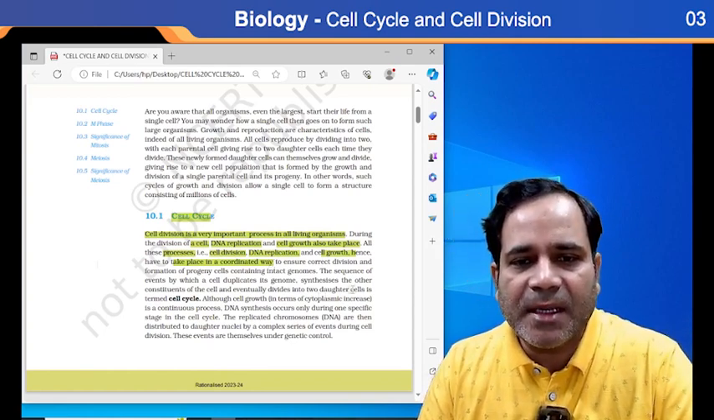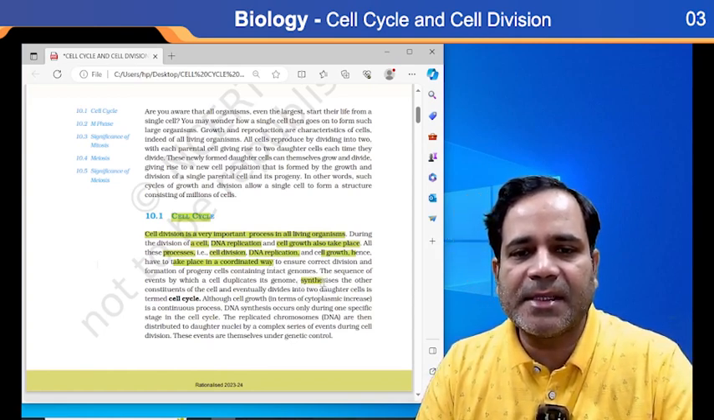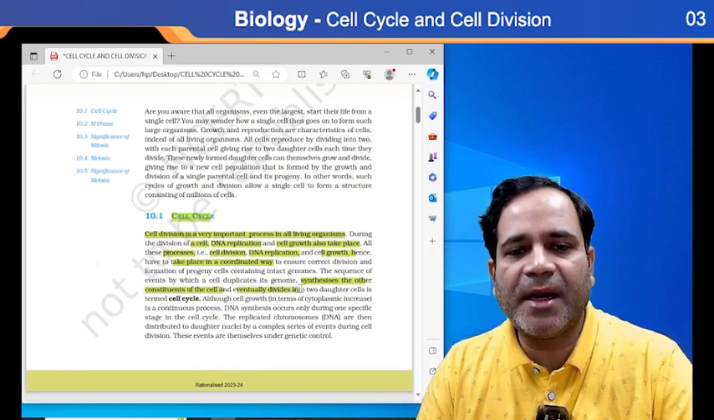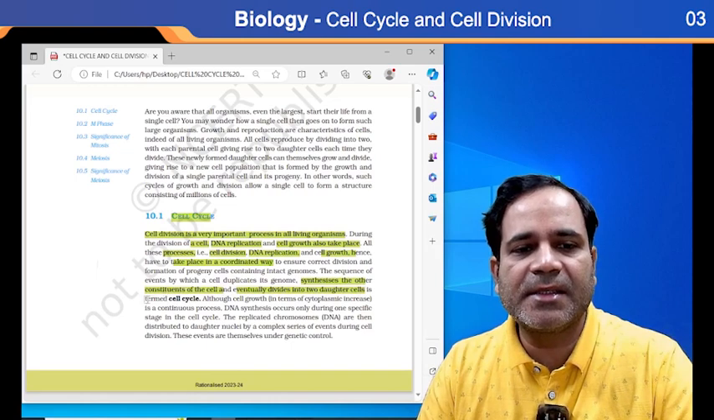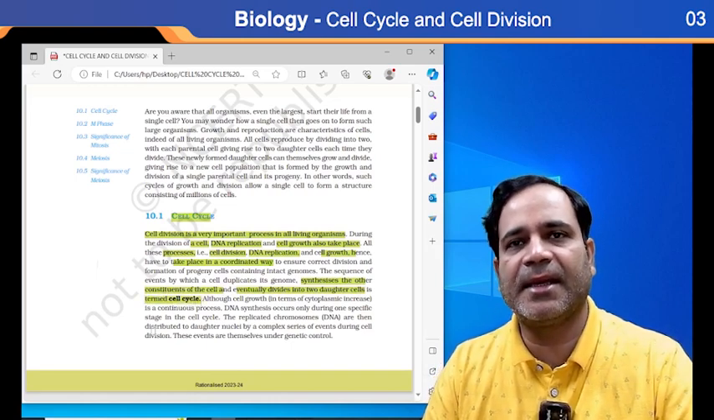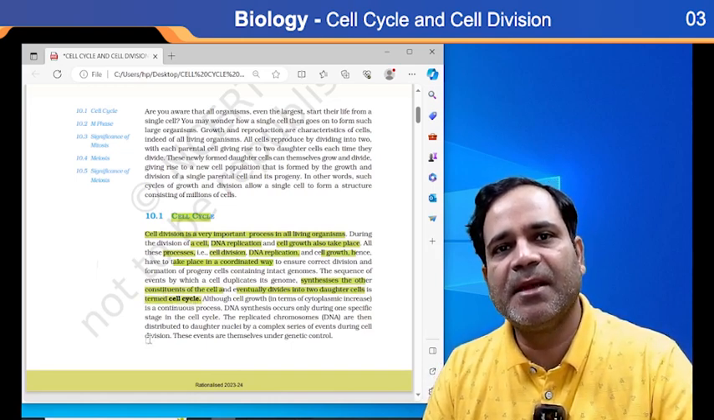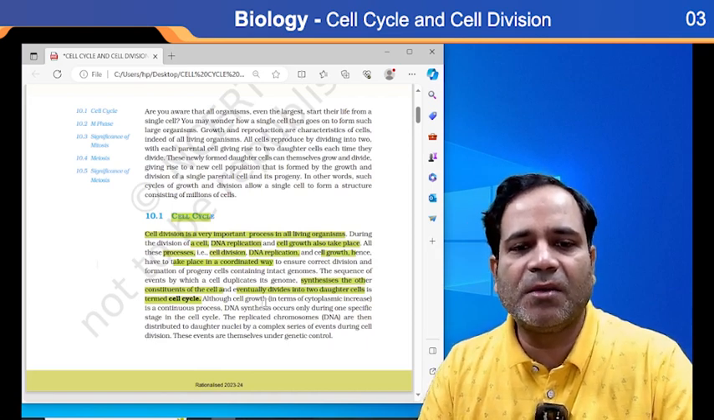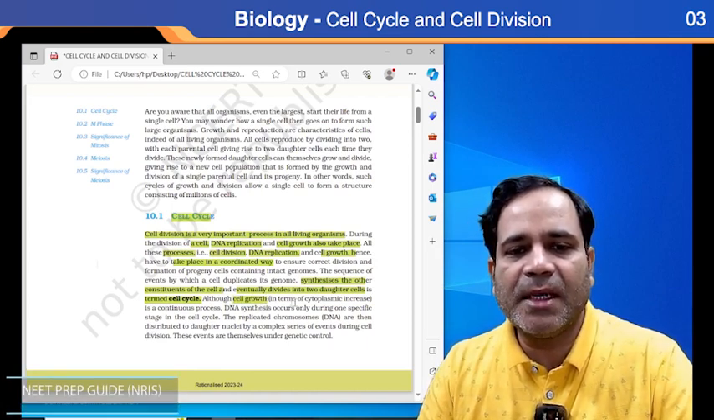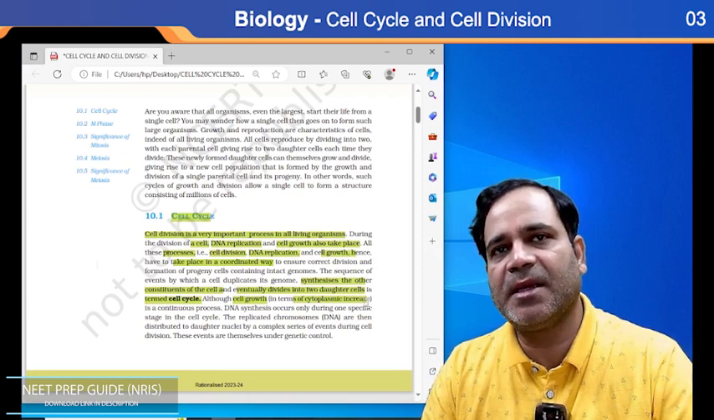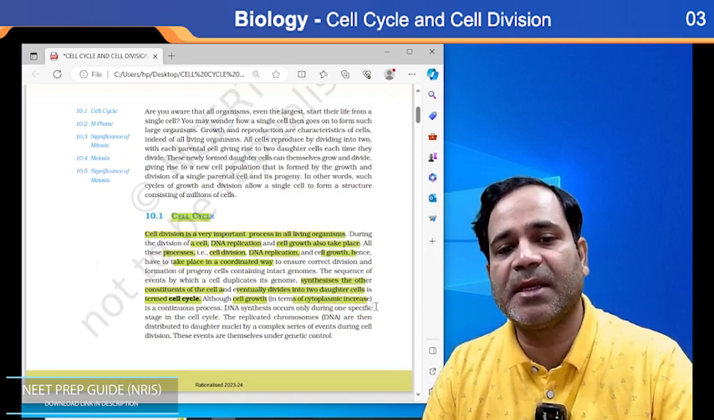So if I'm saying that the synthesis of the other constituents of the cell eventually divides into two daughter cells, it is termed the cell cycle, my dear. Although the cell growth in terms of what? Cytoplasmic increase. What I'm saying? Cytoplasmic increase.